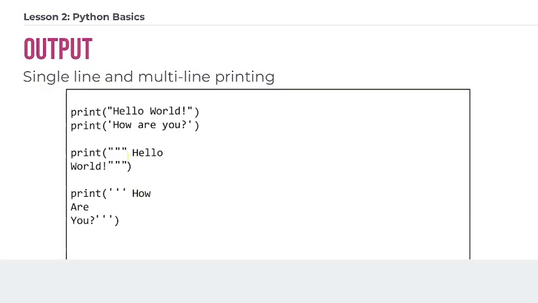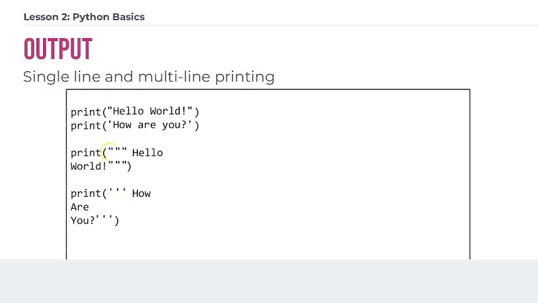Now, you're also probably wondering, how do I output things to the screen? We saw this a little bit in the previous lesson where you learned how to print, but you may want to start to print out more complex sentences or more complex words to the screen. And so in Python, you can also use triple quotation marks, triple single quotes or double quotes, to indicate that you have multiple lines that you want to print out.